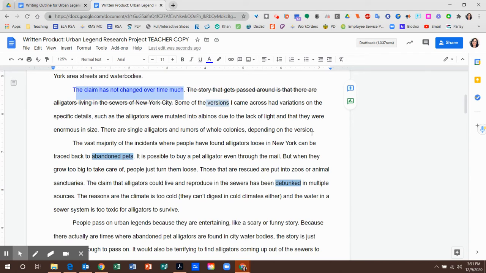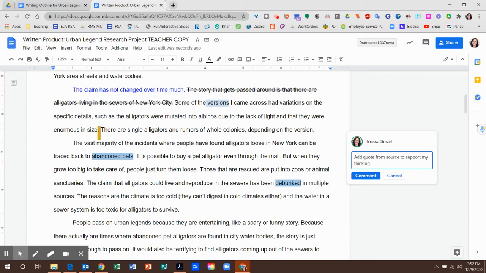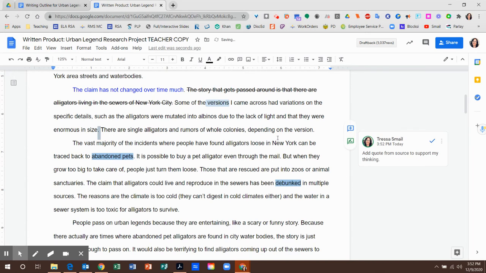So I think this whole paragraph, even though it's a little smaller, I haven't added any evidence either, so I might want to add a quote from one of my sources here to give proof of what those different versions are. I might leave a little comment to myself here: add quote from source to support my thinking. That would make the paragraph a little more substantial too. As I talk through it, I think this is the right decision to separate that paragraph because there are multiple topics in it.